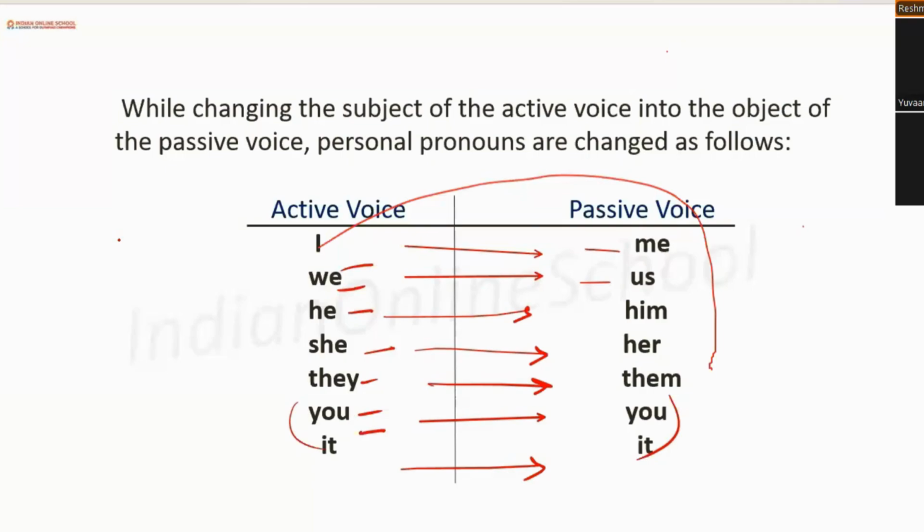So if I'm giving you a sentence, suppose I am eating rice, can we convert it? Rice are being eaten by me. Okay, rice is being eaten by me. Why? Because I is getting converted to me.